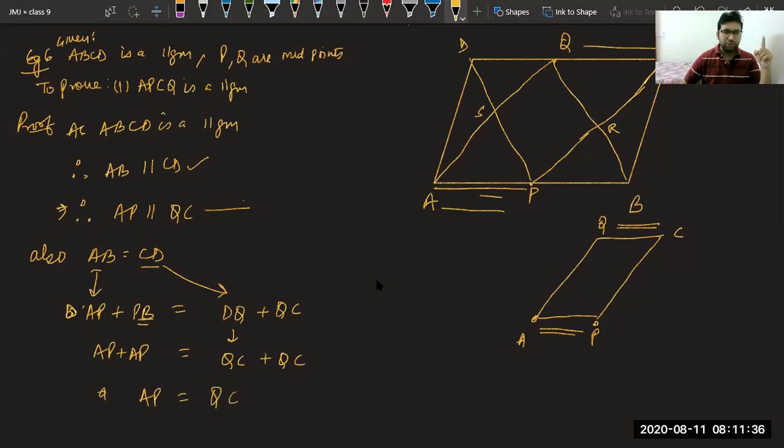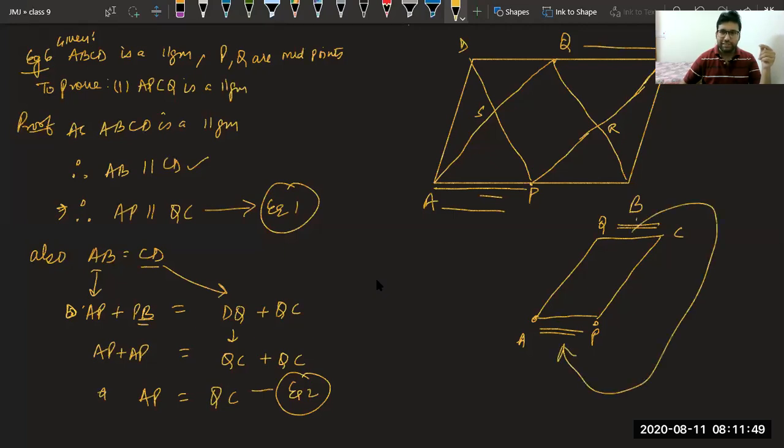And you can see from equation 1 and equation 2, we can say that one pair of opposite sides are parallel as well as equal. Therefore, APCQ is a parallelogram.